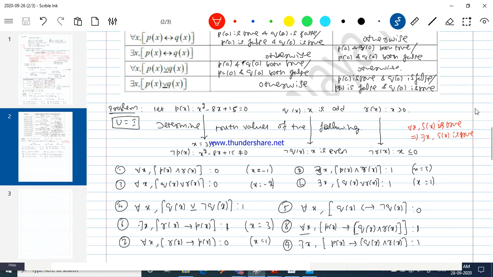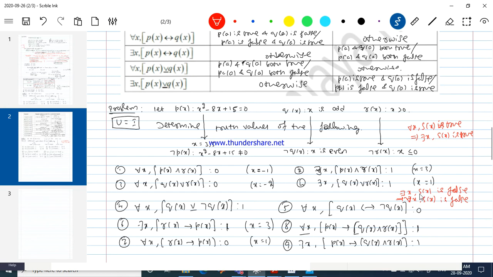Note that the negation of this one says this. If there exists x S(x) is false, I can directly write for all x S(x) is false, because there exists x S(x) becomes false only when S(x) is false for every element from the universal set.